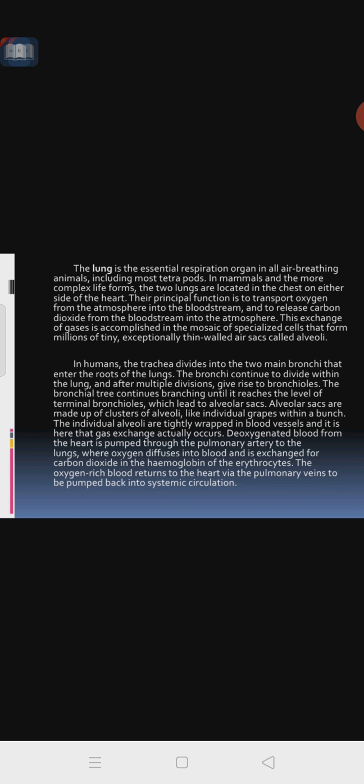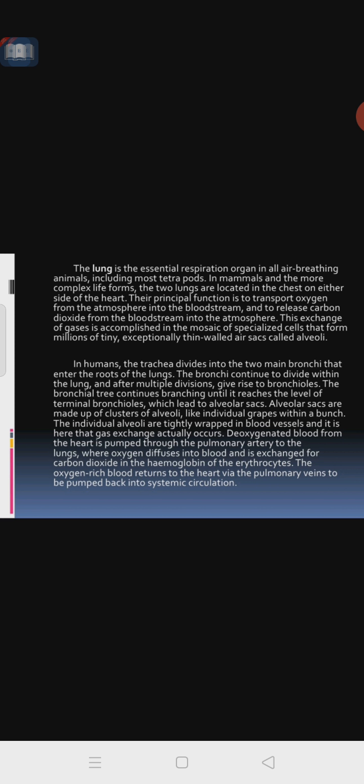In mammals and more complex life forms, the two lungs are located in the chest on either side of the heart. So two lungs are present. Their principal function is to transport oxygen from the atmosphere into the bloodstream, and to release carbon dioxide from the bloodstream into the atmosphere. This takes place with the help of the lungs. That is the main function. That's why we also call it the catabolism process.